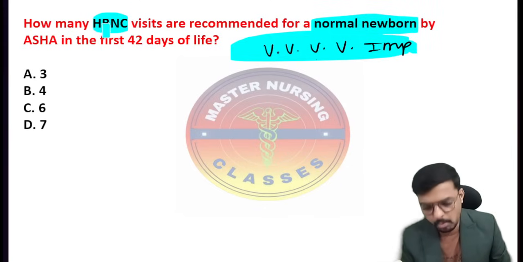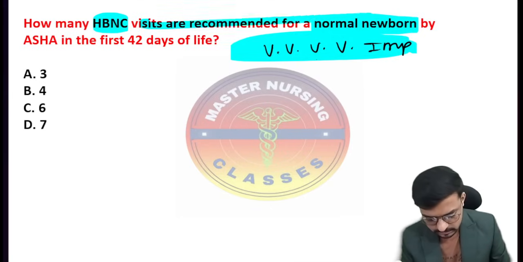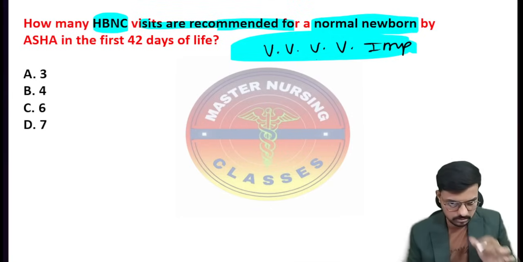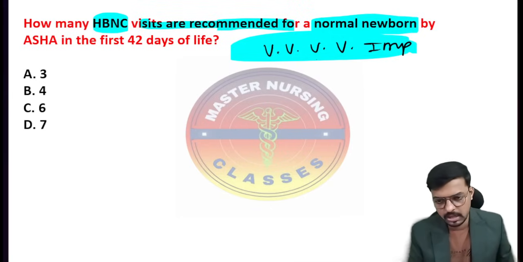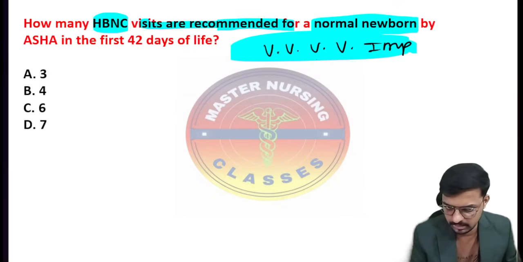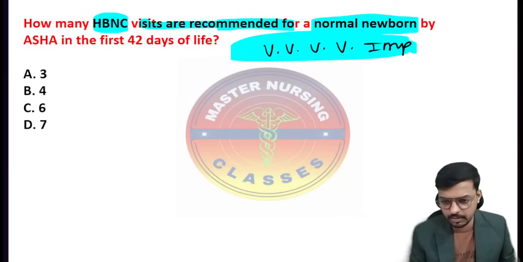How many home based neonatal care visits are recommended for a normal newborn by the ASHA worker in the first 42 days of life? Okay, so they are asking about home based neonatal care. Option A 3, option B 4, option C 6, option D 7. So what is the correct answer?